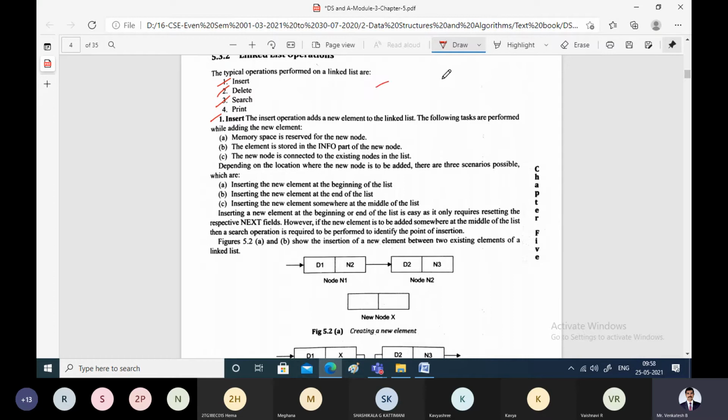You want to insert a new node onto the linked list. So what actually is the procedure? To insert a new node onto the linked list, first you should allocate memory for the node. That means the first step is that memory space must be reserved for the new node. Obtain the new node. How do we obtain the new node?